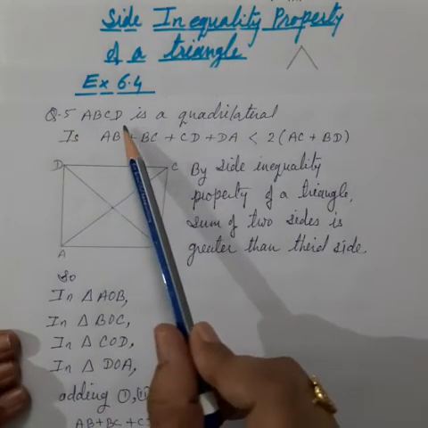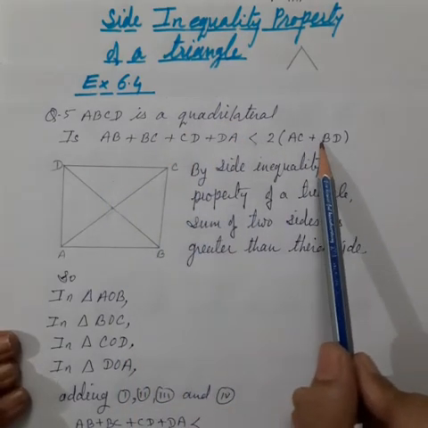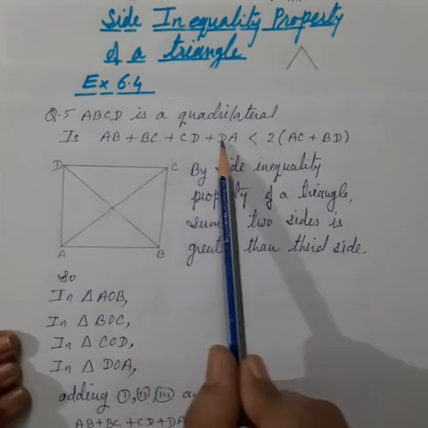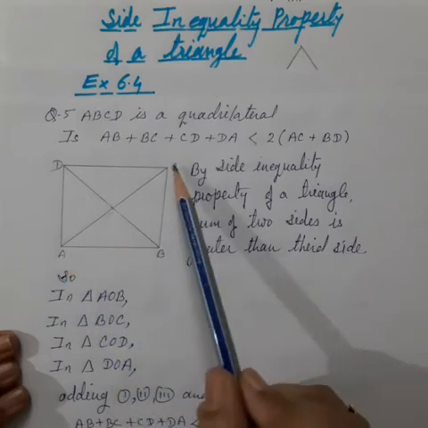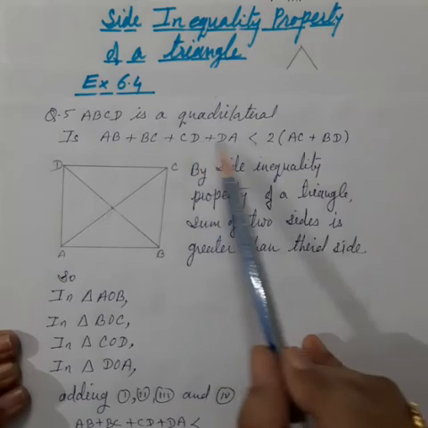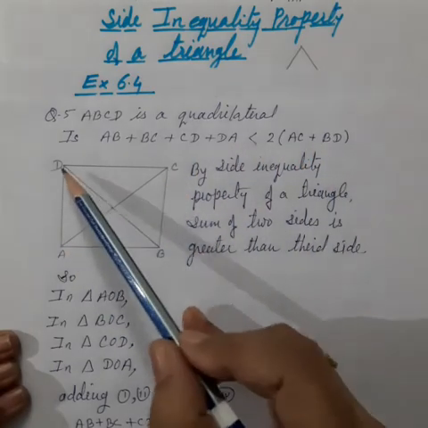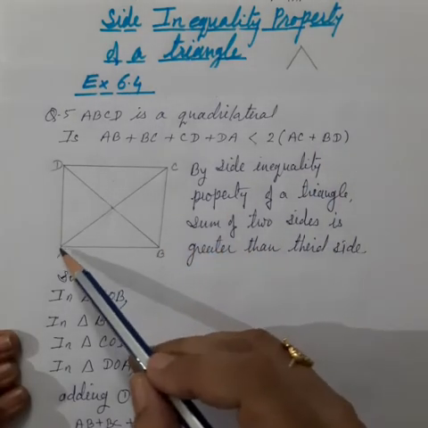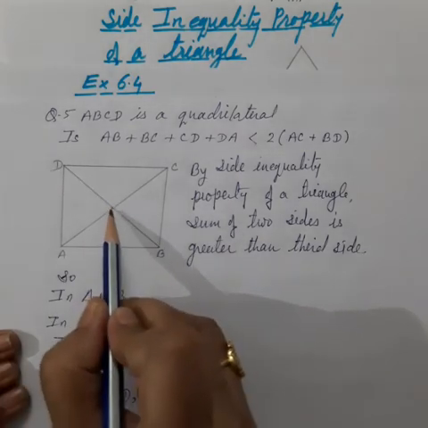Question 5. ABCD is a quadrilateral and we have to prove this statement. On the left side of this inequality, these are the sides of quadrilateral ABCD: AB plus BC plus CD plus DA. And on the right side of this inequality, these are the diagonals AC plus BD, the sum of the diagonals. And here let us say the diagonals AC and BD intersect at O.